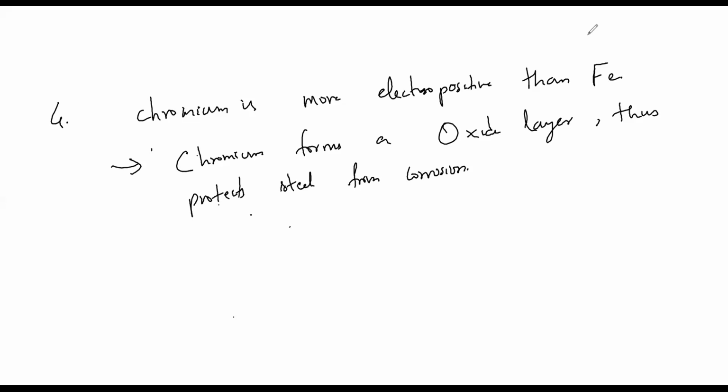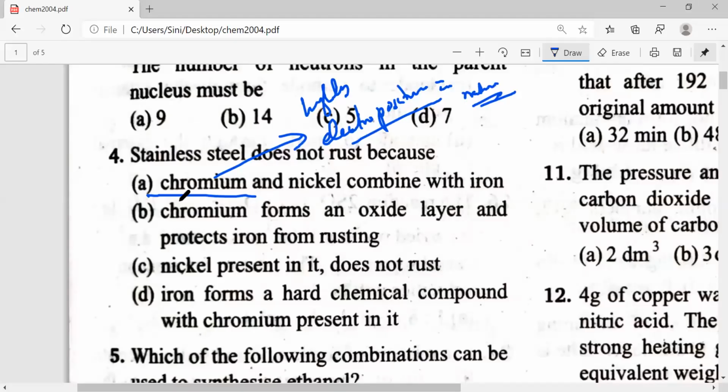Now for the guys who have sent me the different options, I just wanted to tell you, I think Monisha Ganesh, I think you can just see which are the options now. See guys, obviously it's not option A. Nickel present does not rust, that is also not a thing. So what is clearly the thing? Option B is the answer. Fourth one, option B is the answer. So those who did not get it, please copy down this thing. The main thing, it is highly electropositive in nature.